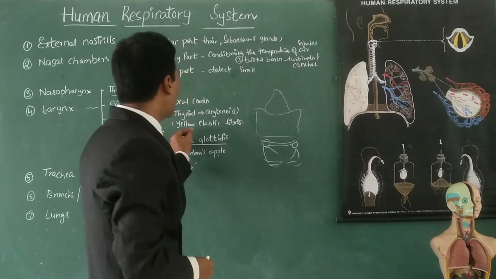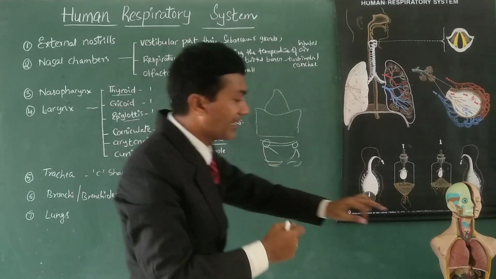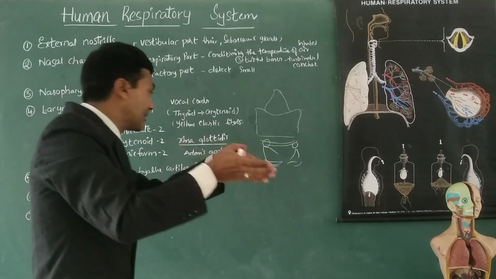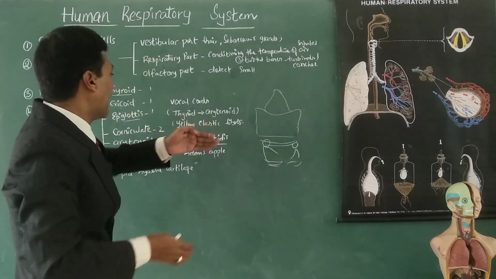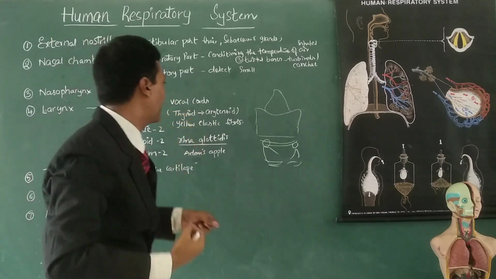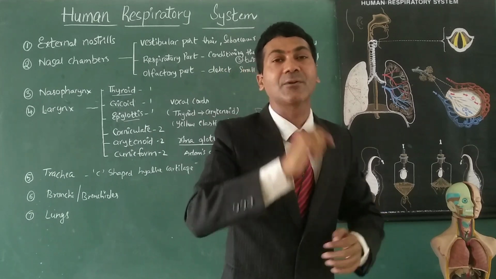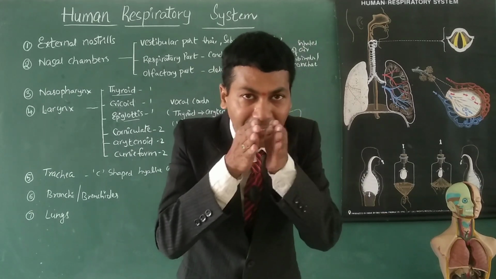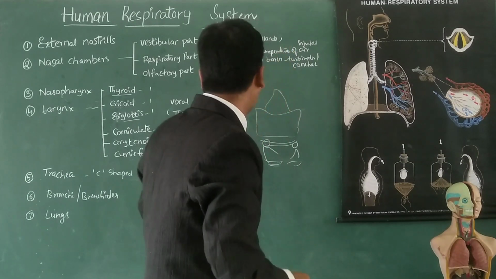So there are yellow elastic fibers which connect the thyroid, front side thyroid there, right? Exactly, back, in the sense dorsal side, arytenoid there. So from thyroid to arytenoid, there are yellow elastic fibers connected, which are known as vocal cords, which help in generating sounds. And the narrow gaps between the vocal cords are known as rima glottidis.